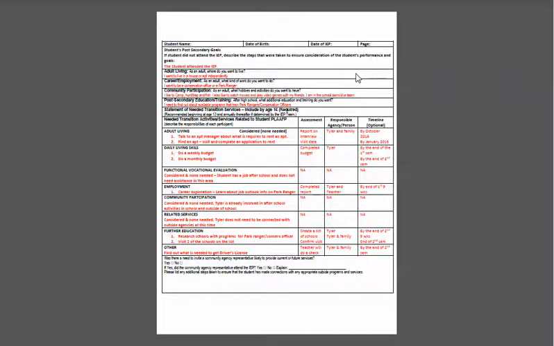So adult living. As an adult, where do you want to live? And in his transition survey, he said, I want to live in a house or an apartment independently. Career employment. As an adult, what kind of work do you want to do? And he said, I want to become a conservation officer or a park ranger. And community participation. As an adult, what hobbies and activities do you want to have? And he likes to camp, hunt and trap and fish. He also likes to watch movies and play video games with his friends. And he's on the school swim team.